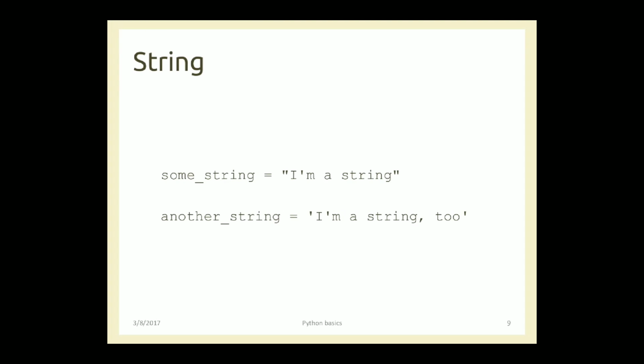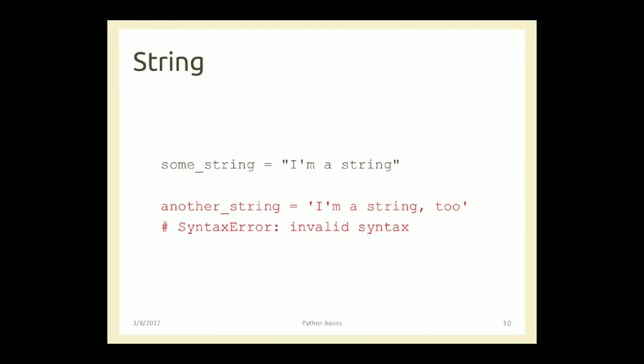Now strings, as we all know, so here is one string, 'I am a string'. Another string is 'I am a string too'. So here there is an error in the second string. I am a string is enclosed in single quotes, but there is a single quote after the first letter I also. So this is going to generate an error. So error is going to be a syntax error. This is invalid syntax.